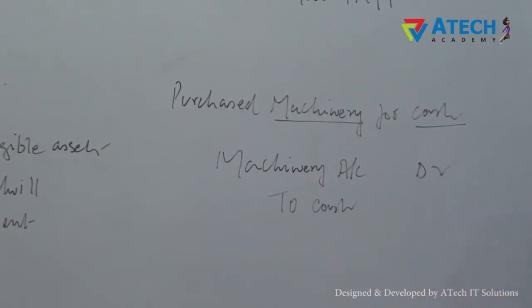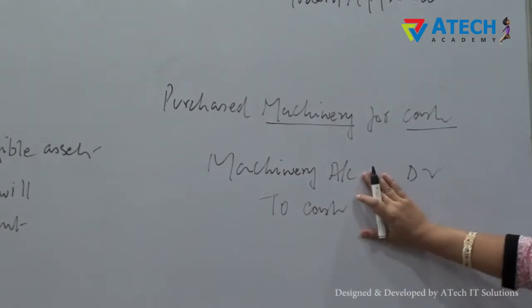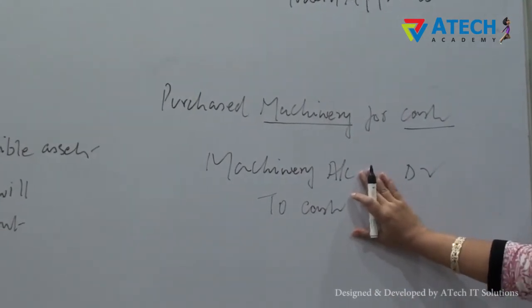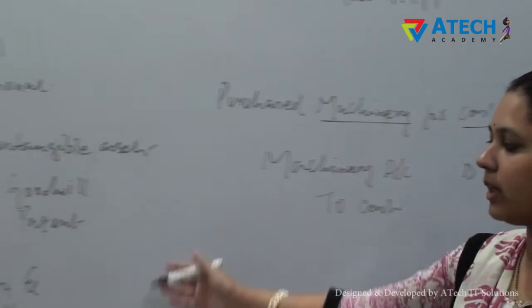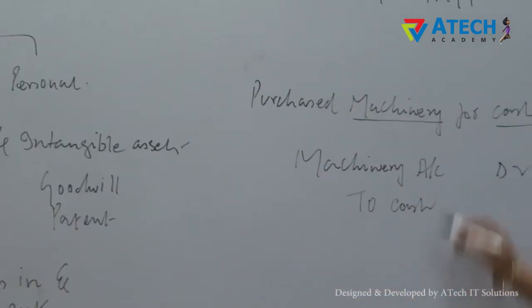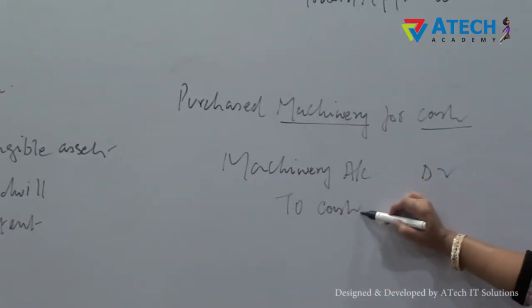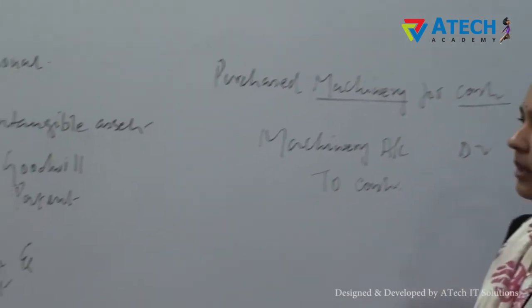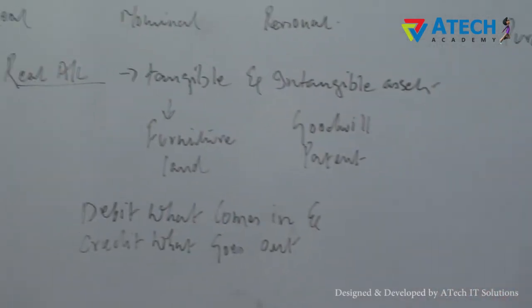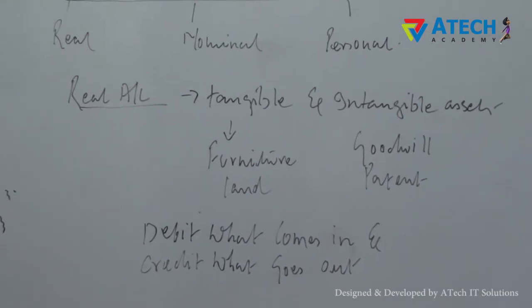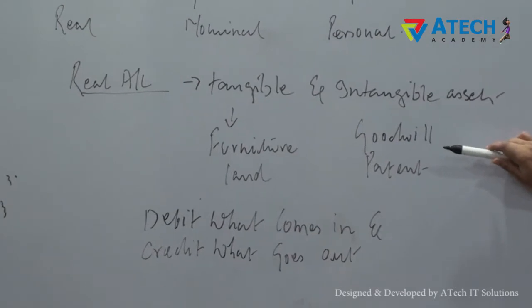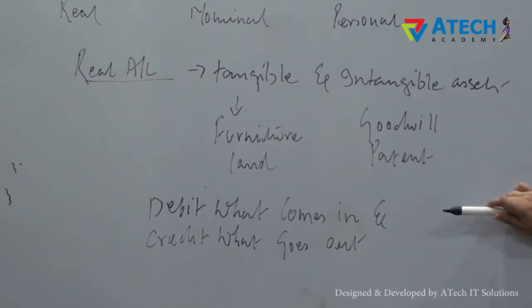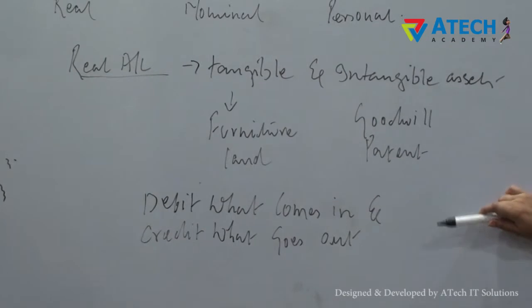You have to follow the rule of real account. Machinery account, that means machinery is coming into your business and there is an outflow of cash. So we are going to apply the rule debit what comes in and credit what goes out. Machinery comes in and cash goes out. So what is real account? Real account relates to all tangible and intangible assets. Examples of real account are furniture account, land account, goodwill account. And what is the rule applied here? Debit what comes in and credit what goes out.